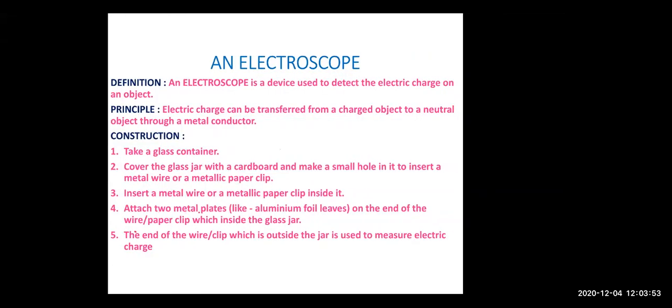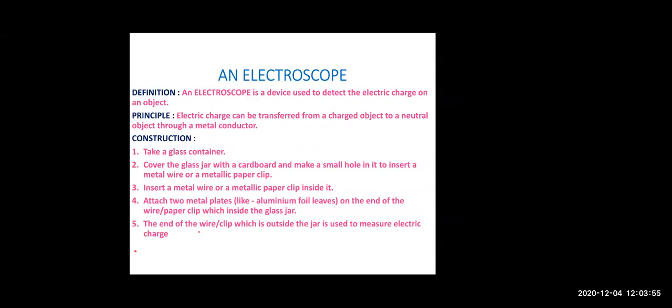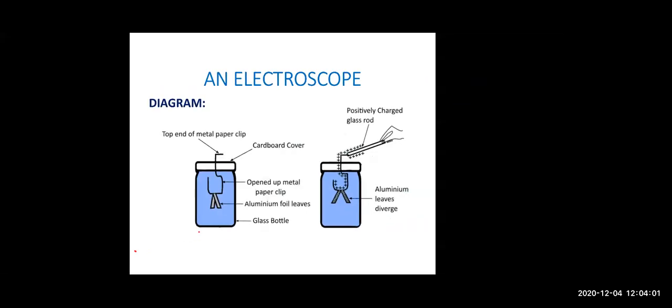That device is the electroscope. So this is the diagram of an electroscope. The electroscope is a device which will tell you whether charge is present or not, right?